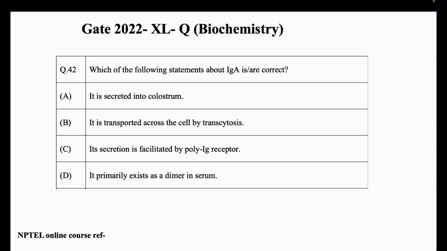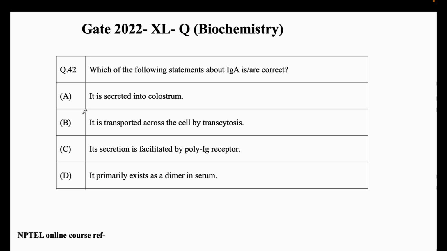2022 Life Sciences Section Q Biochemistry. Question number 42. Okay, this is a 2 marks question. Which of the following statements about IgA are correct? Okay, we have to identify the correct statements.